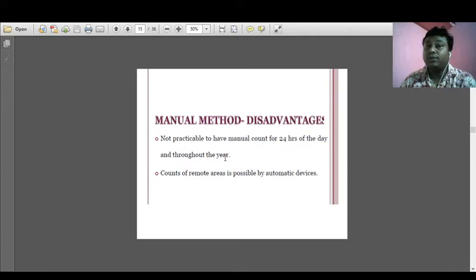But for automated counting, we can install some automated machine or camera that can record the data throughout the year, for any instance of time. That is the main disadvantage of the manual method. The count of a remote area is possible by automatic devices.